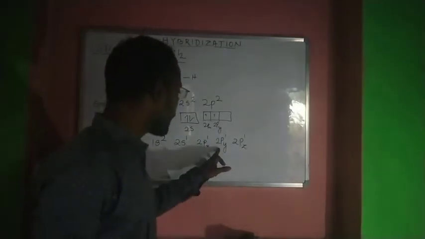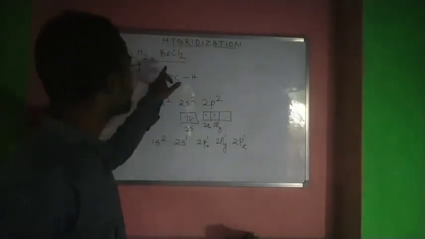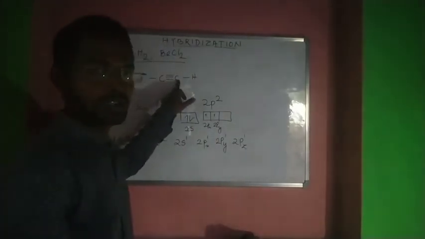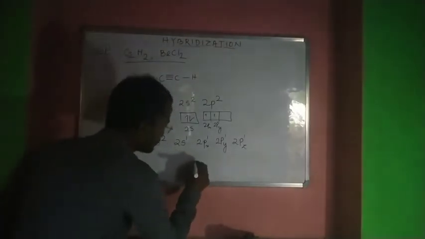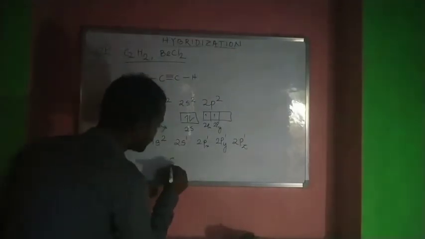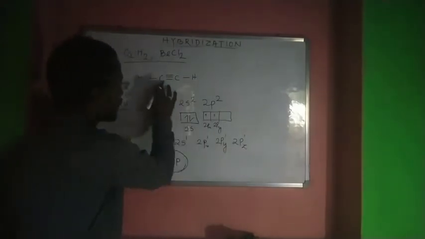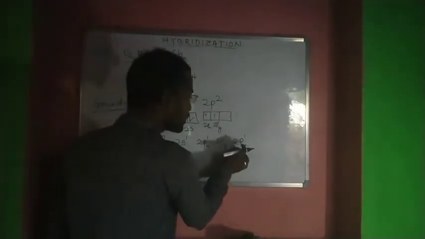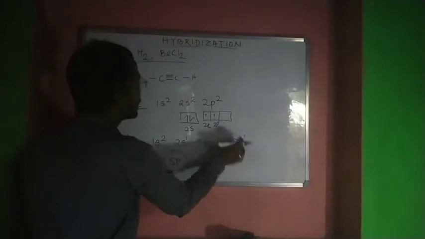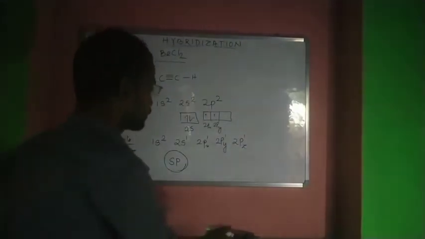So 2py of one carbon and 2pz of one carbon will combine with the other carbon, so they will form two different pi bonds. Our hybridization will be sp hybridization, but 2py of one carbon and 2py of another carbon will combine to form a pi orbital, and similarly 2pz of one carbon and 2pz of another carbon will combine to form another pi orbital.